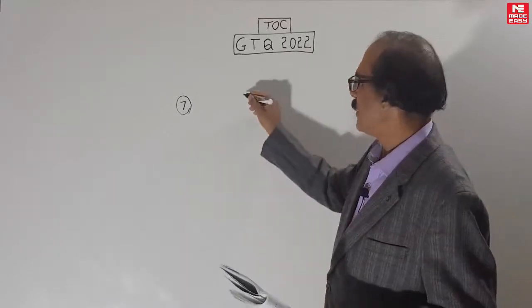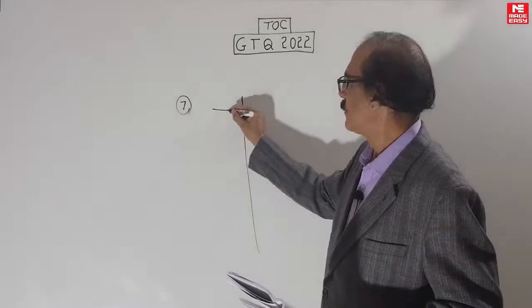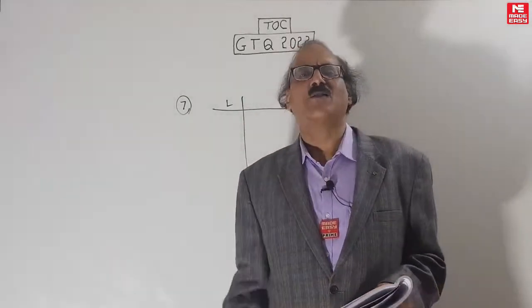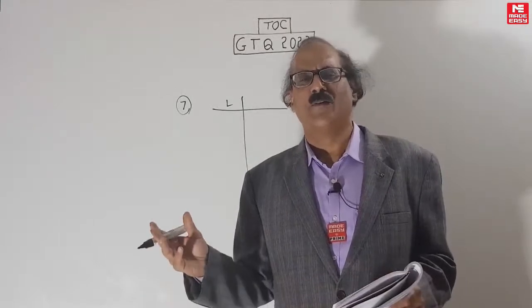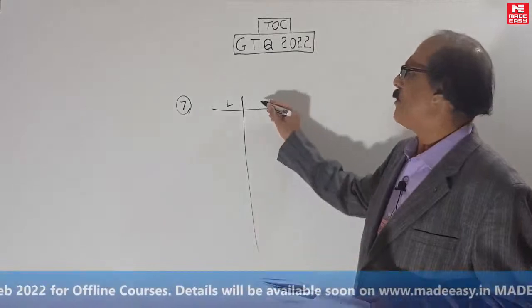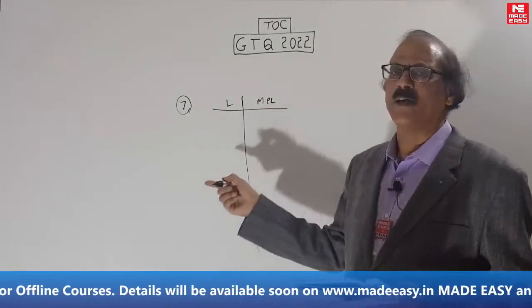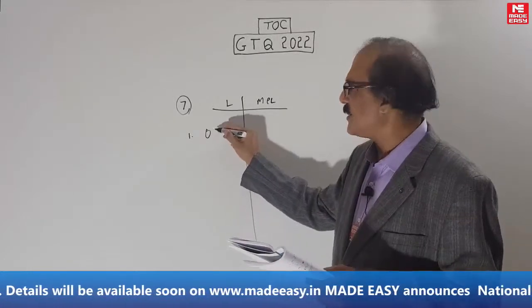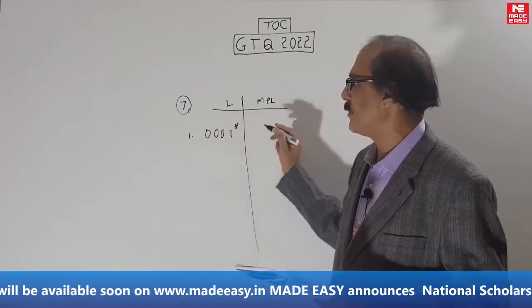I am giving the question like this. In the exam, you will get only one language and they will ask what is the MPL or PL. Once you find MPL, you can easily find PL. PL is greater than or equal to MPL. So, minimum pumping length. But since I have time here, I want to discuss it a bit, because I want to ensure that in case it comes, you don't make a silly mistake.